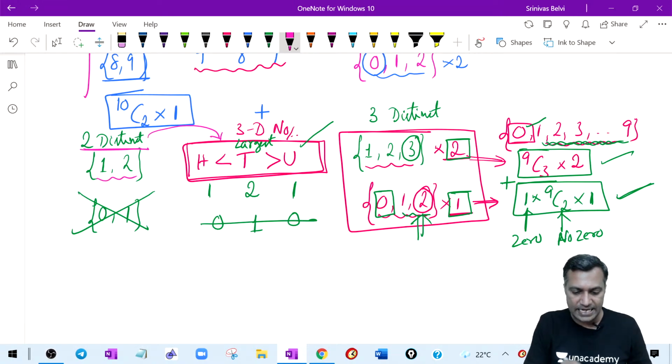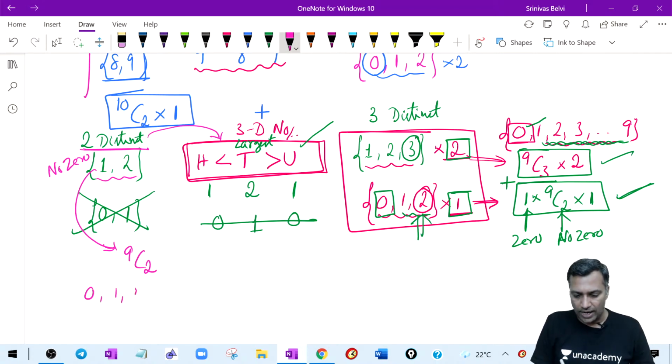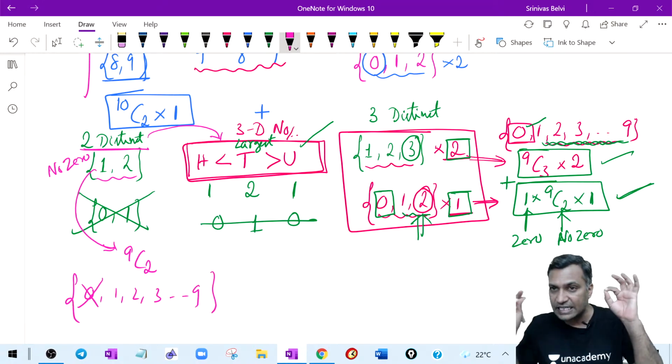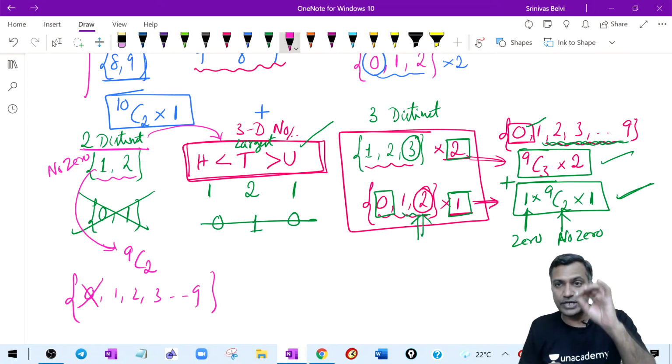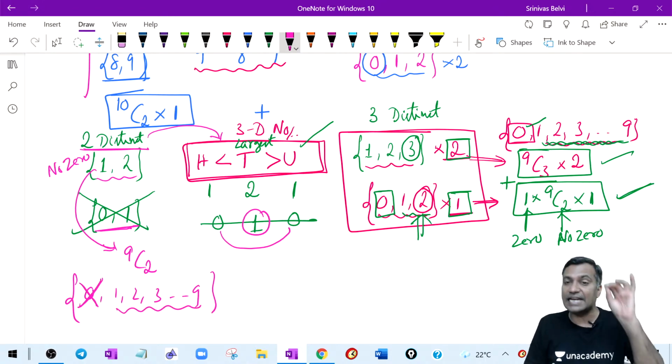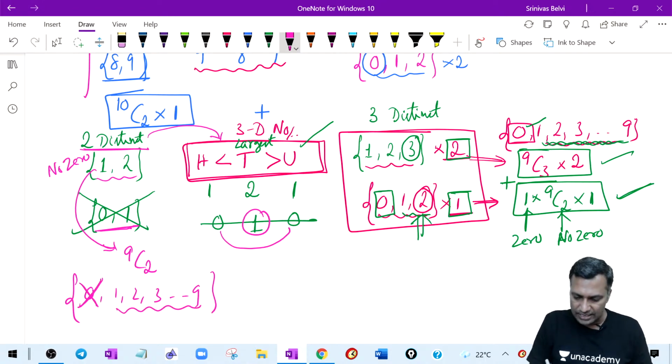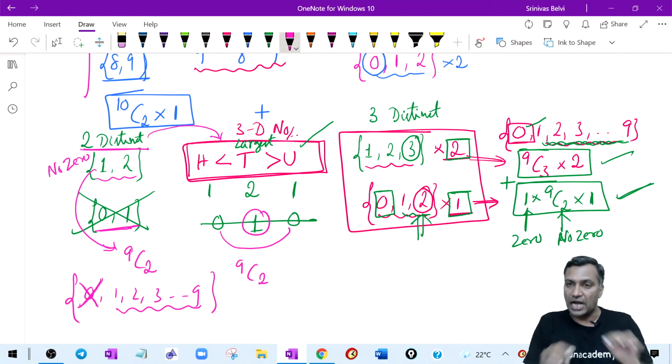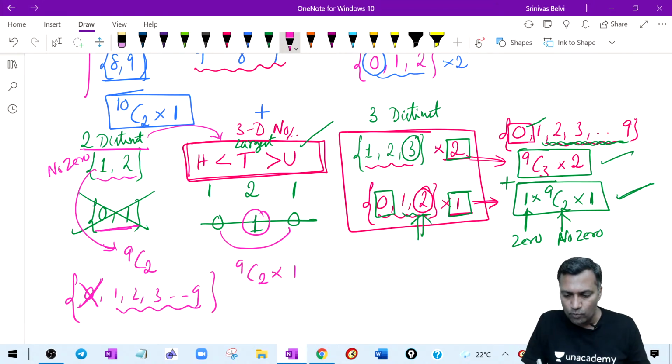You should have only non-zero cases. Only non-zero cases are permitted, which means 9C2. Why 9C2? The digits are 0, 1, 2, 3, 4 up to 9. 0 is ruled out because when you take 2 distinct digits out of 3, the 0 would get repeated, and hence that is already ruled out. Out of the 9 distinct digits, I need 2 distinct digits, and hence 9C2. I will take 2 distinct digits and I can form only one number.